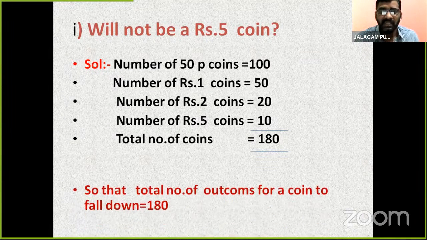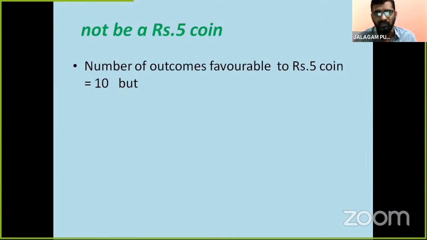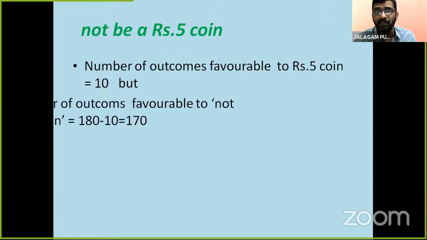So the total number of outcomes for a coin to fall down is how many, children? Yes, 180. Now, not a 5-rupee coin. Here, the number of outcomes favorable to 5-rupee coins, how many? 10. But we want